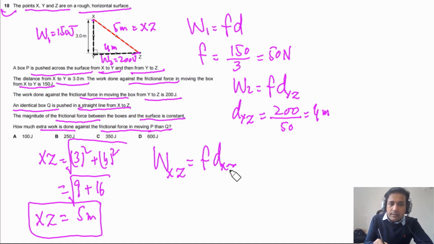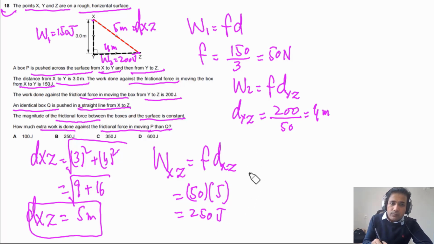dxc. So we can also say this is dxc. So to be consistent, you can say dxc. So this is also dxc. So we can find out the amount of work done. Frictional force is the same. So this is 50 times 5. We will get 250 joules. So this is the amount of work done.